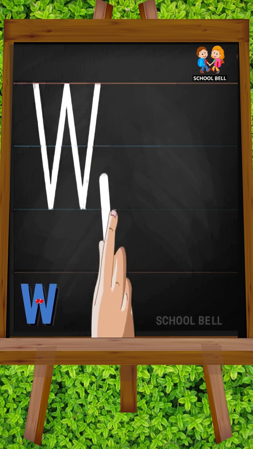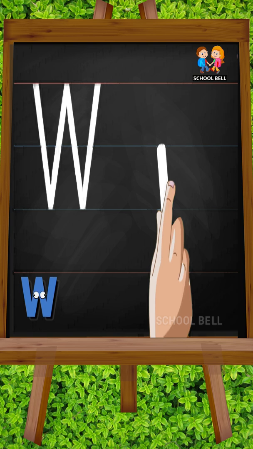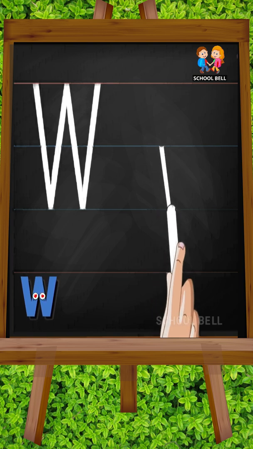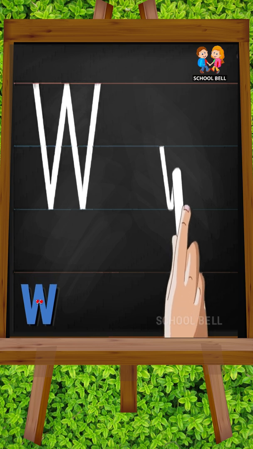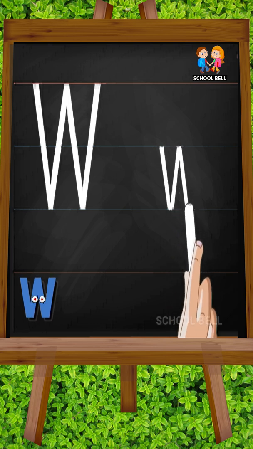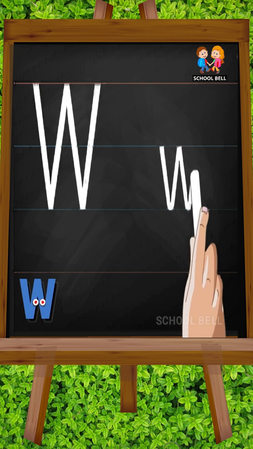Small w. Start from the middle and make a slanting line down to the right, and then make a slanting line up to the right. Now, make another slanting line down to the right, and lastly, make one more slanting line up to the right.